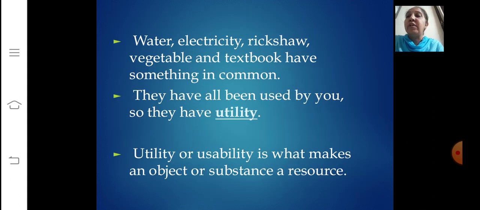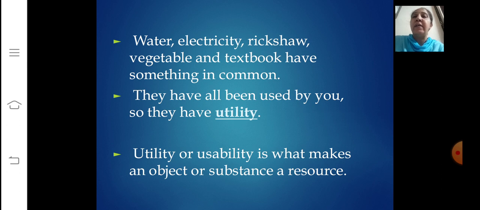Now, water, electricity, rickshaw, vegetable, textbook. I told you about the general things right now, right? They have something in common. What do they have in common? They have all been used by you. Not only by you, by everyone, right? Everyone in this world has to rely on these common things. So they have utility. When we are using the things that are resources for us, they have utility.